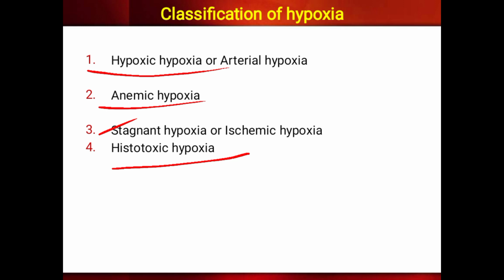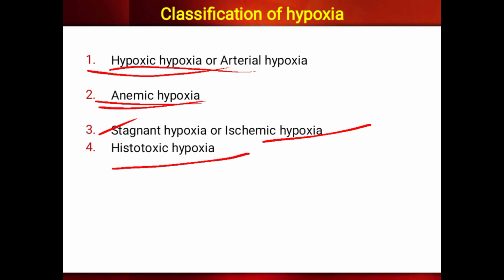In anemic hypoxia, anemia means reduced hemoglobin or RBC count. So here oxygen availability is normal, whereas in hypoxic hypoxia the availability of oxygen is less. In anemic hypoxia, the availability of oxygen is normal, but because of reduced hemoglobin content, the oxygen carrying capacity decreases.